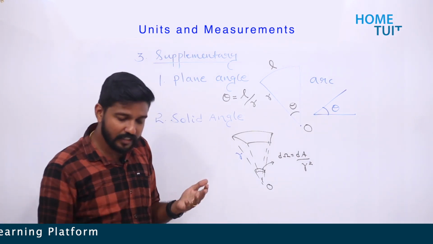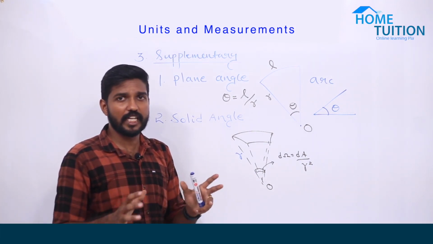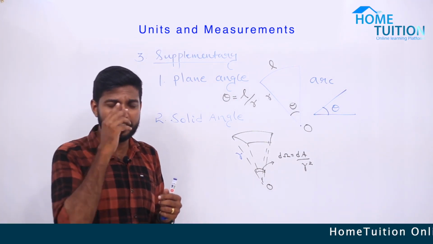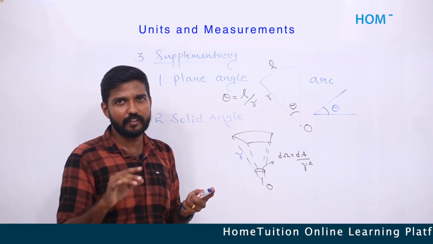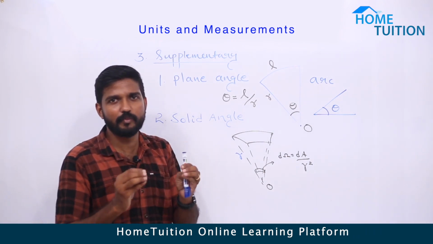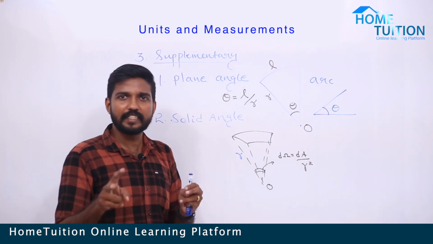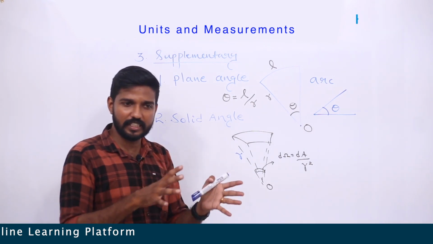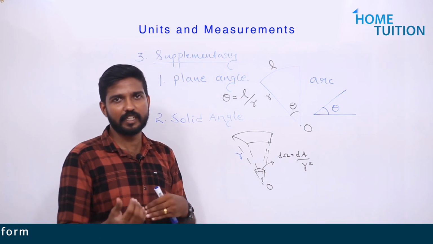So far we have learned three types of quantities. So what is a quantity? Anything which can be measured is called a quantity. We have three types of quantities. First one is fundamental physical quantity. The quantities which cannot be derived from any other quantities are called fundamental physical quantities. And second one, derived physical quantities. So what are derived physical quantities? The quantities which can be formed from any other quantities are known as derived physical quantities.